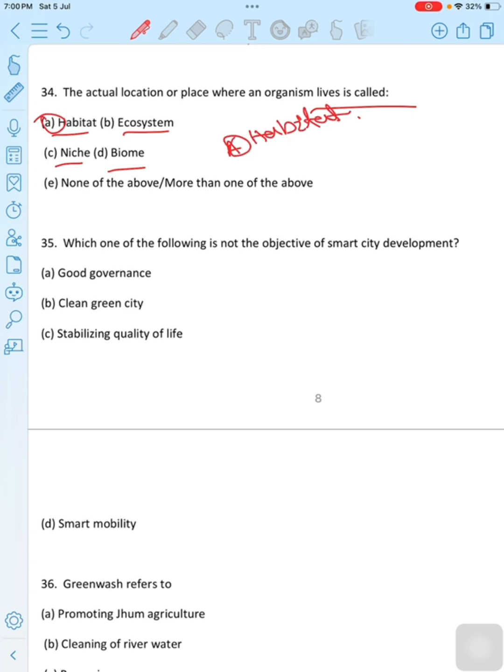The location or place where an organism lives is called a habitat. The organism depends on its habitat for food, water, air, shelter and other needs. A biome is a plant and animal community that covers a large geographical area. Some of the major biomes of the world are forest, grassland, desert and tundra biomes. Then the correct option is option A, habitat.